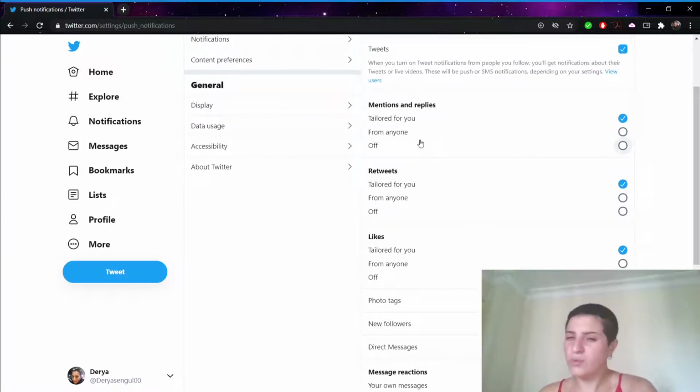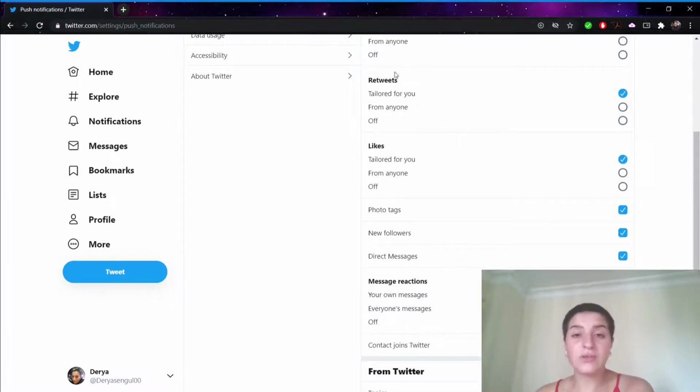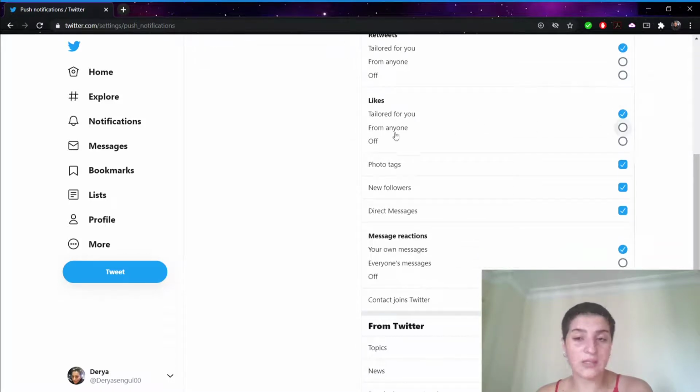Do you want to know about mentions and replies? For example, I can have them tailored just for me, only the mentions that have my username in them. Yes, I want it on. But you can also turn it off, or have it from anyone, even if that person is not following you or you're not following them. When it comes to retweets, you can choose whichever you want, and likewise for likes.